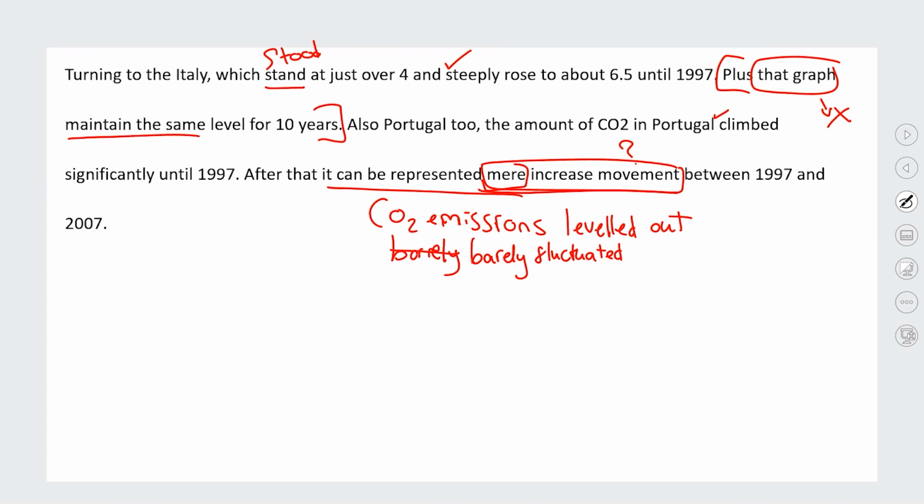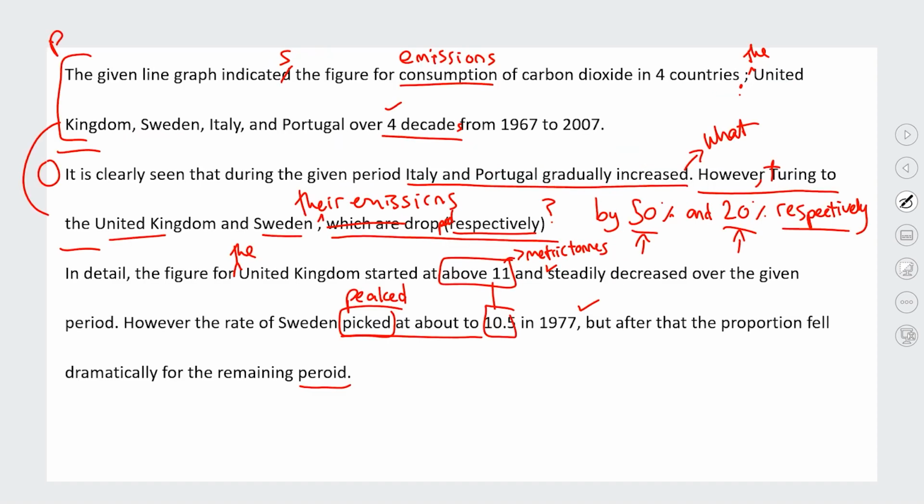So what I want to see here is, I've got this issue where they've not really given me enough detail, they've not really given me enough overview of the big picture or picked out the main trends. In this overview, they have tried to give me a little bit of comparison, which is what the question asked for, but not really enough.